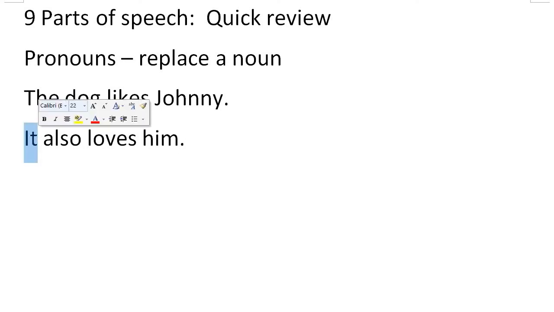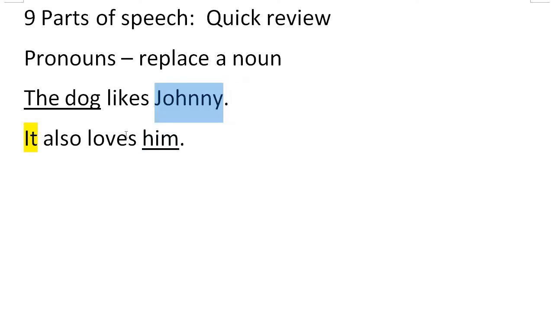So "it" refers to the dog and "him" refers to Johnny, which is then a pronoun. If it doesn't replace a noun, then it is not a pronoun. I'm not going to go through all the different kinds of pronouns. I have detailed videos about pronouns that you can go look at if you're not sure.